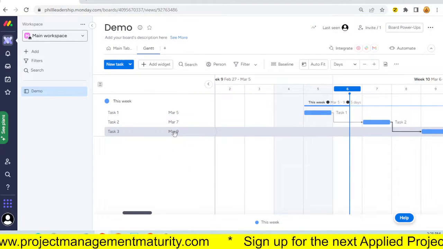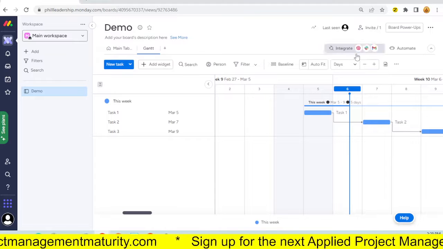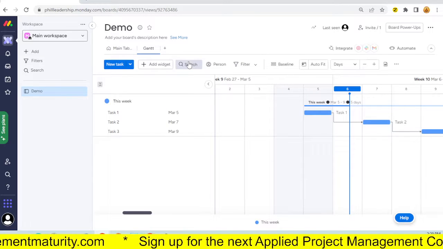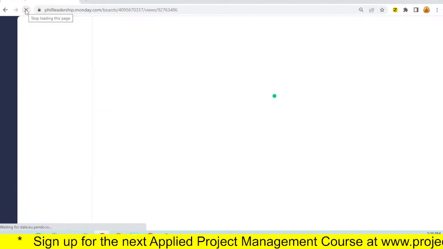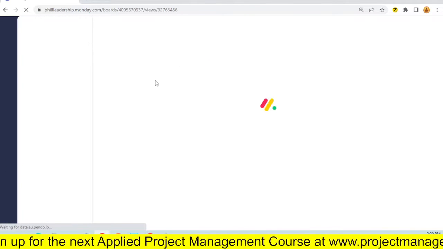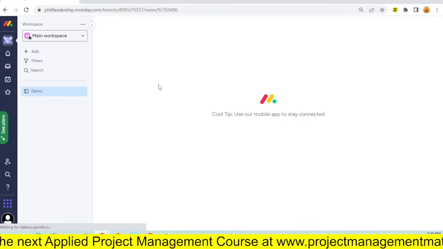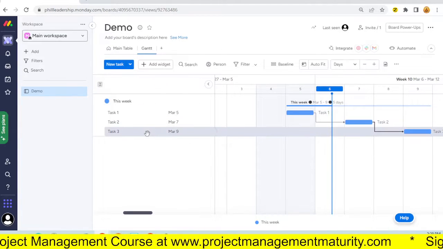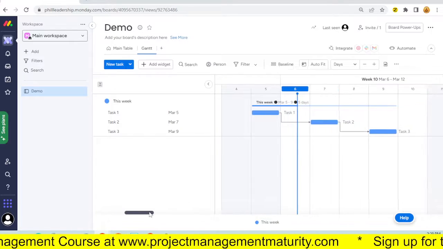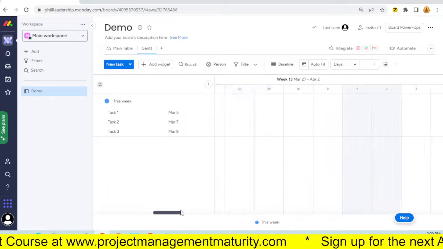I'm guessing it just needs a refresh. So is there a refresh button somewhere? I'm just going to hit the refresh button there. And I'm expecting my task 4 should appear. It didn't. Let's go further down. Still no task 4.